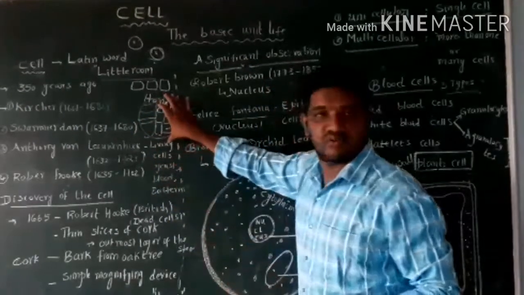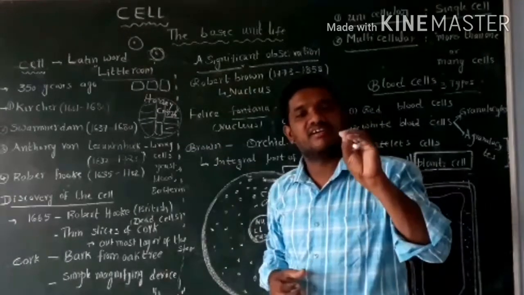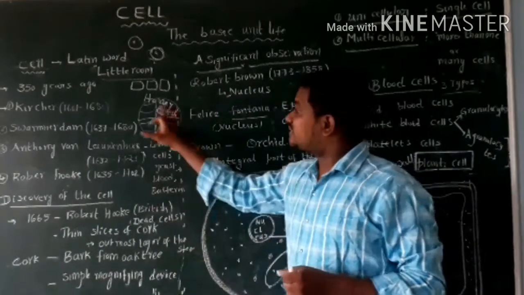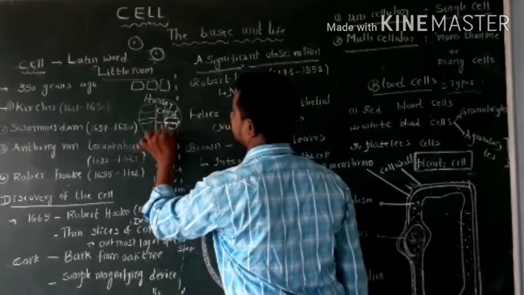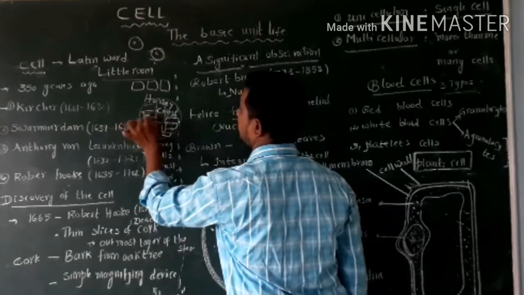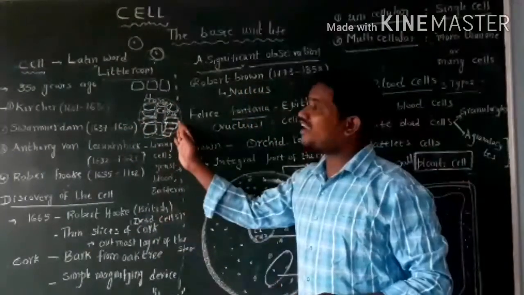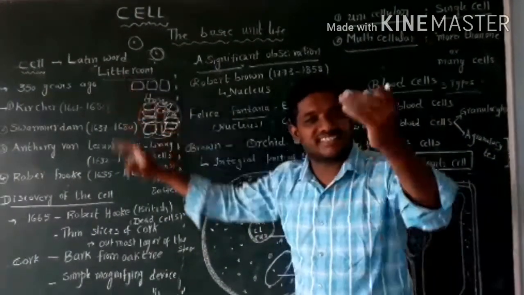See, inside the honeycomb, empty boxes are there, keeping honey. See, these all are small chambers. These are called as little rooms. That is only called as cell.